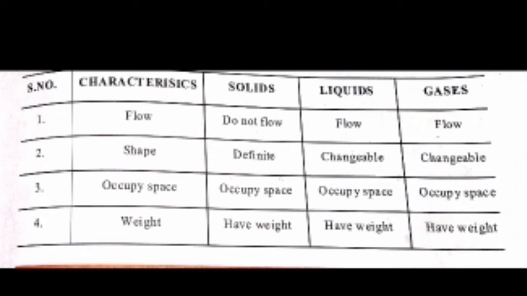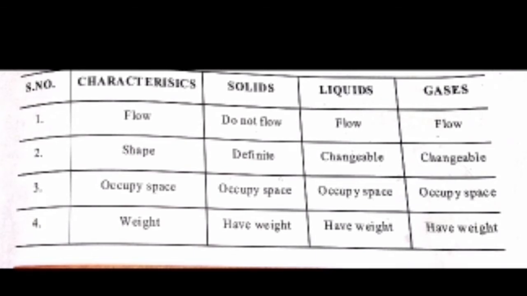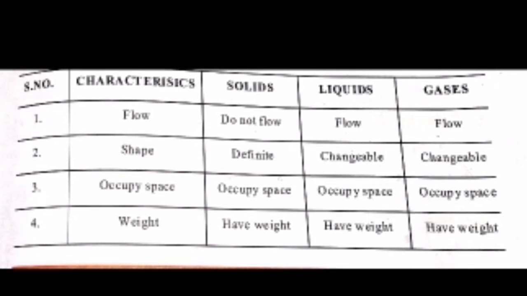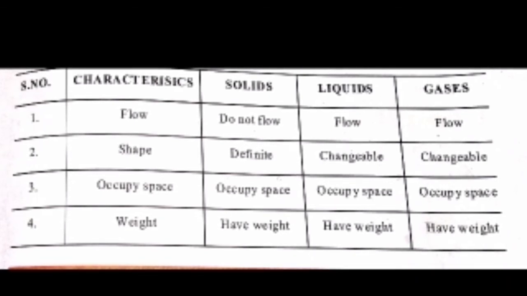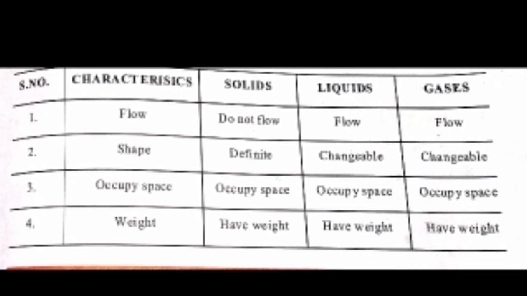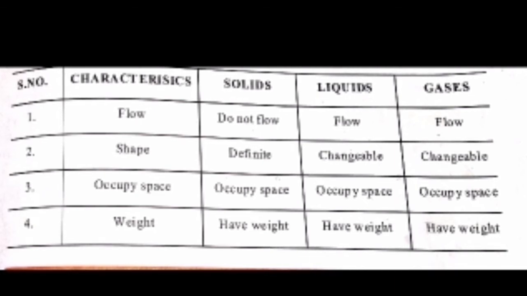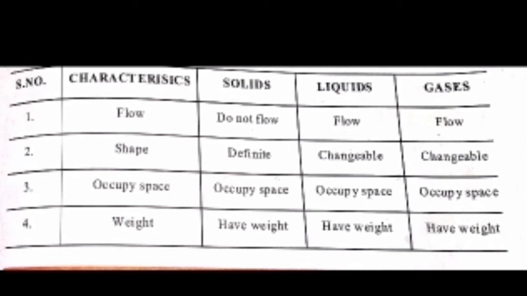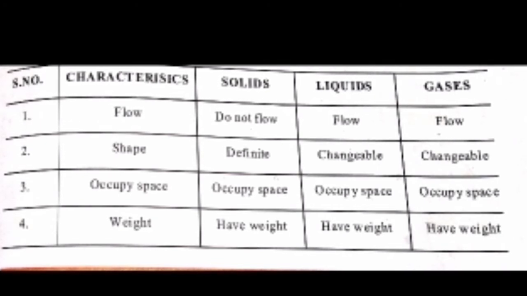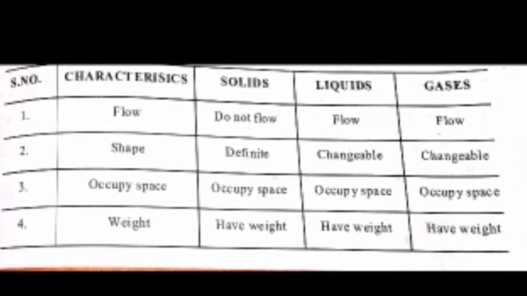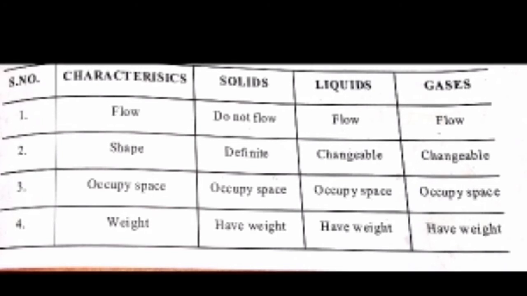Let me explain more in this table form. The first characteristic is flow. Solids do not flow, liquids can flow and gases also can flow. The second one is about shape. You all know that solids have definite shape. Liquid shape is indefinite, that is, it can change its shape according to the container in which it is kept. Gas shape is also changeable.